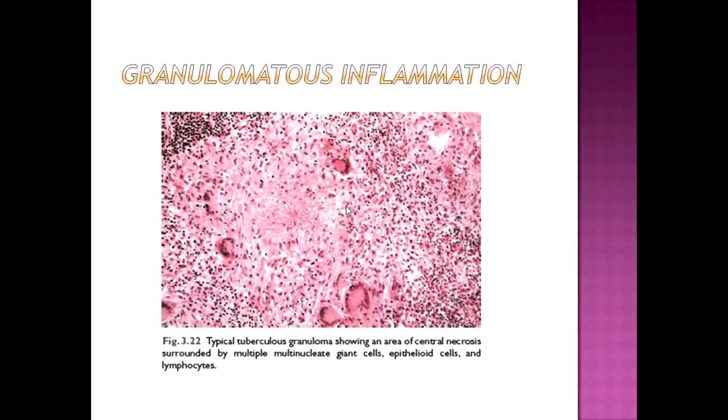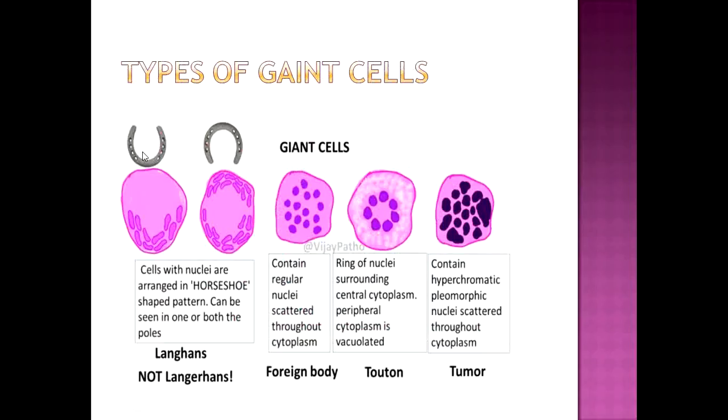You can see here components of granuloma: central areas of caseous necrosis surrounded by epithelioid cells. These spindle-shaped cells are epithelioid cells. Horseshoe-shaped Langhans-type giant cells, and lymphocytes. These dark brown circles are lymphocytes.